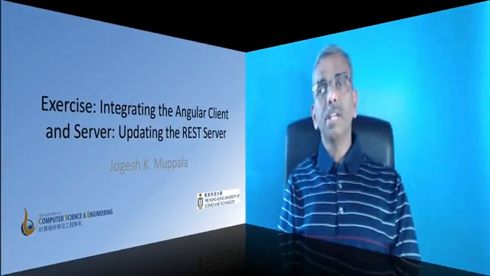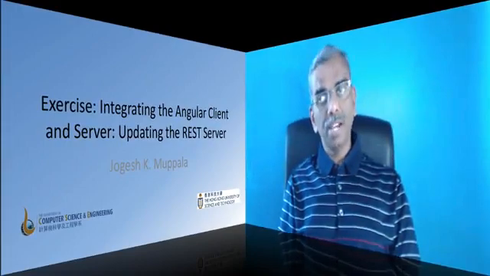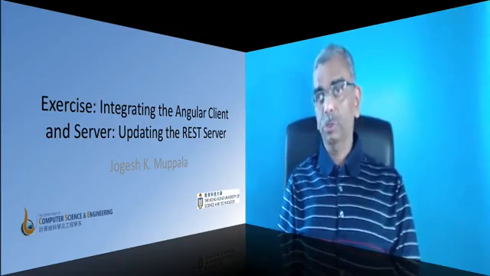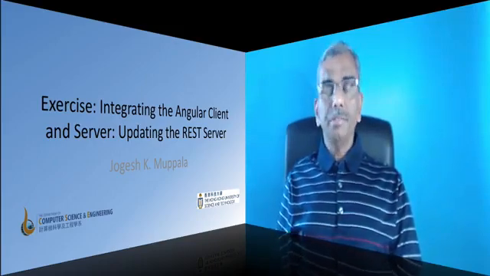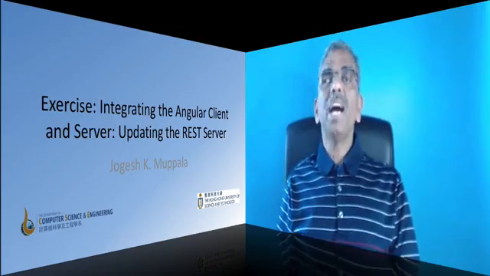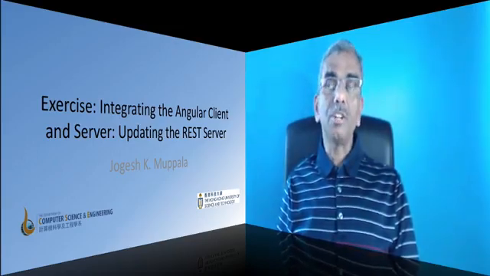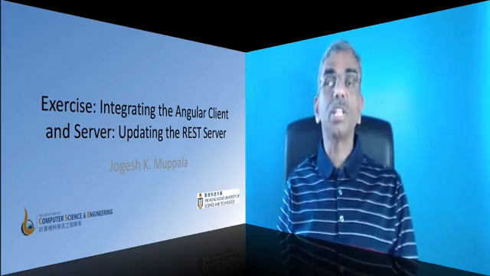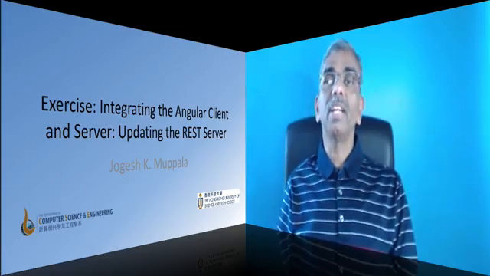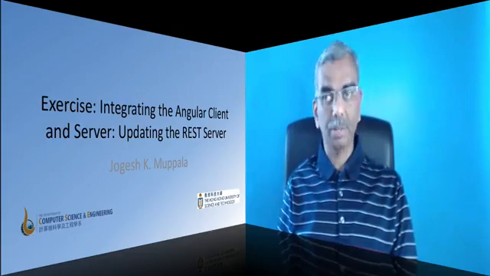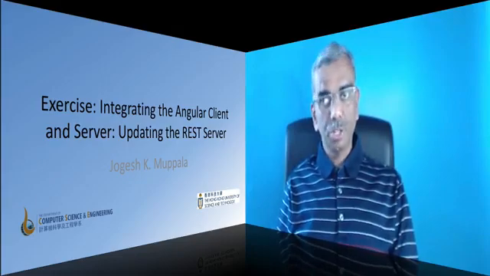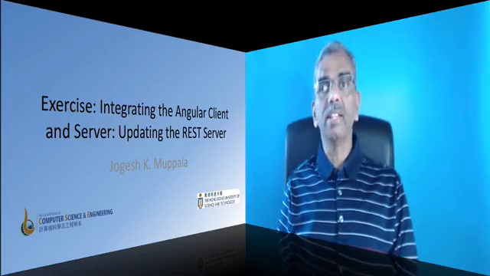We had already developed a full-fledged REST API server using Express and MongoDB as part of this course. In order for that server to be able to communicate meaningfully with our client, we will make a few minor adjustments to it so that it returns the right kind of data, so that our client implementation can work more efficiently with the data returned from our server side. So let's work on a few adjustments to our server side in this exercise.